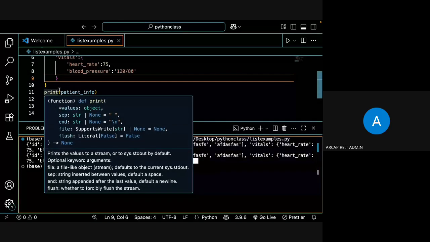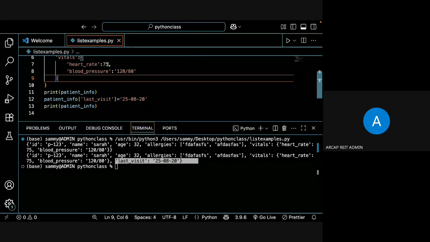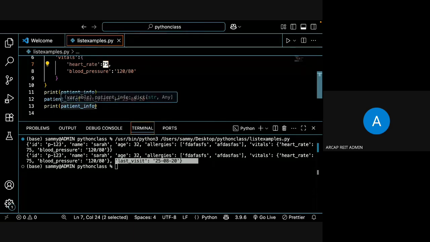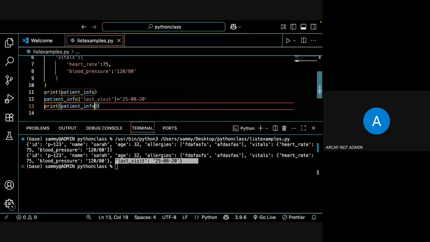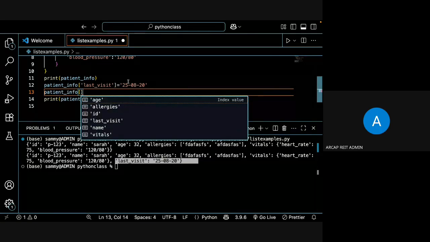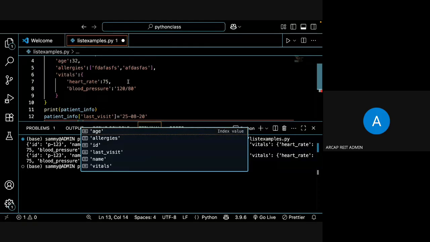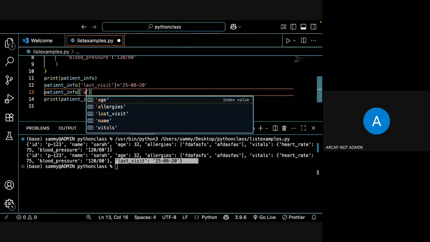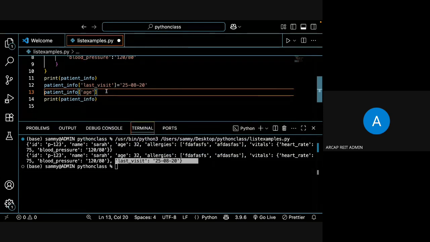Then coming to the next, modifying an existing value. Say you want to change the heart rate from 75 to 80. So what you have to do? Same, you have to use the index. What is the index here? Index is nothing but the key, right? Say you want to change the age, to 40.